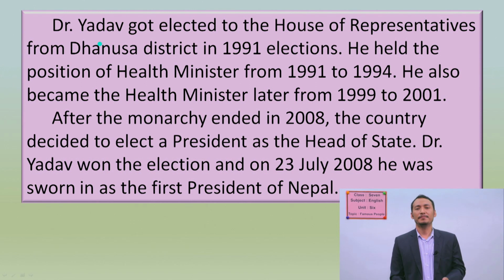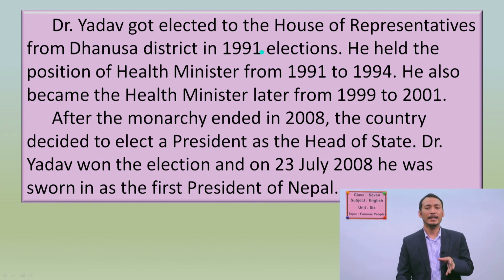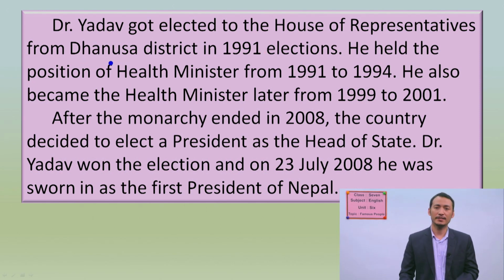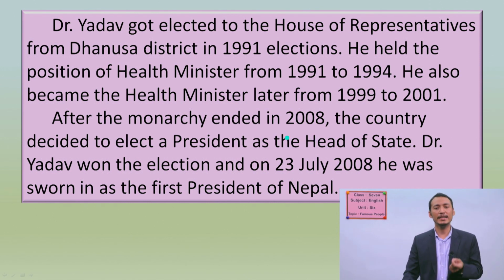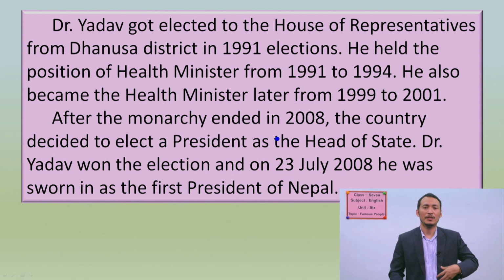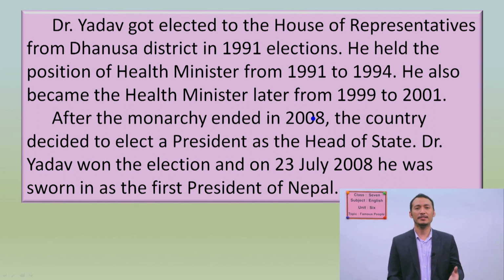Here, Dr. Yadav was first elected to the House of Representatives in 1991 from his district, and he held the position of health minister from 1991 to 1994. At first he became a health minister from 1991 to 1994, and the second time he again became health minister from 1999 to 2001. And there was another event in Nepal in 2008: the monarchy system, or the system of ruling by the king, ended in 2008.